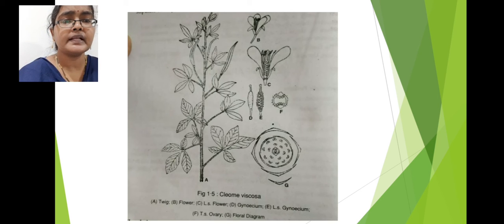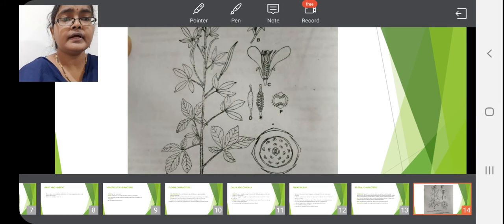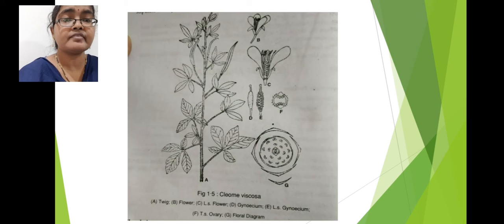In this image, you can see the Cleome viscosa plant. Here, one small twig is there. Next, a flower, then a TS of ovary. You can see the floral diagram in this image. The basic difference which helps in identification of Cleome viscosa and Cleome gynandra is that Cleome viscosa possesses numerous stamens, while Cleome gynandra possesses only 6 stamens. Leaf characters also differ a little bit. So, you can differentiate these two species on the basis of the number of stamens as well as some morphological features.